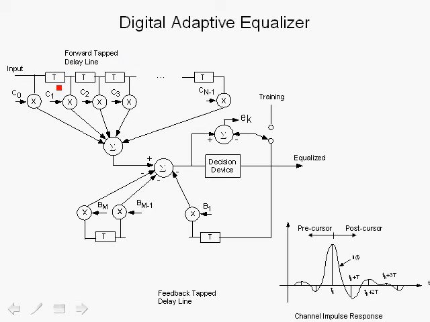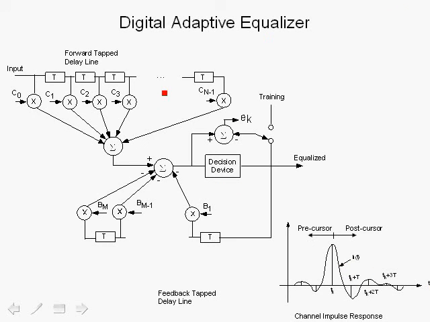So here we show the architecture of a digital adaptive equalizer, and I'll explain this in a minute. Let's go back to our channel impulse response, and we'll notice that the channel impulse response has a precursor component and a post-cursor component. We showed that for a multipath channel, the impulse response takes a long time to die off, and the inverse channel impulse response for the equalizer can also take quite a long time to die off due to the multipath effects.